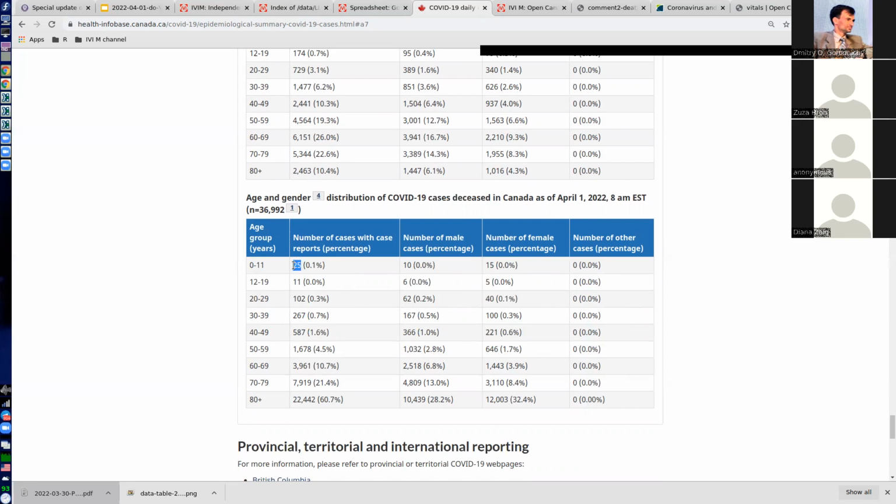Even children sometimes unfortunately die from other reasons, but if they were diagnosed with COVID within 24 days, it looks like they could have been classified as COVID deaths. But you can easily compare this number in this report today with the report last week, and you would see that this number 25 has not changed for half a year already. So indeed, children under 20 years of age just do not die of COVID.